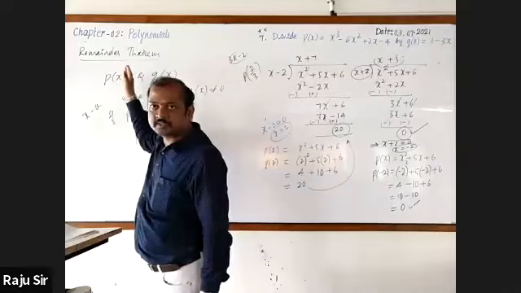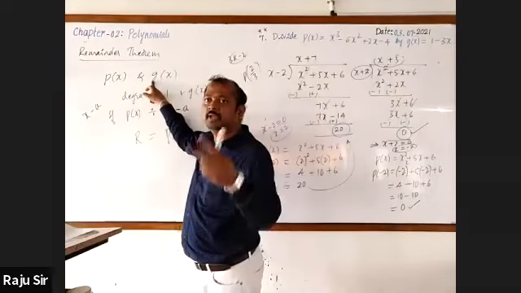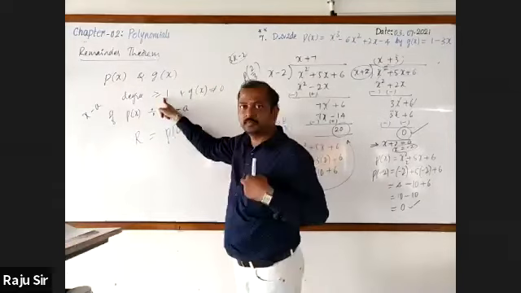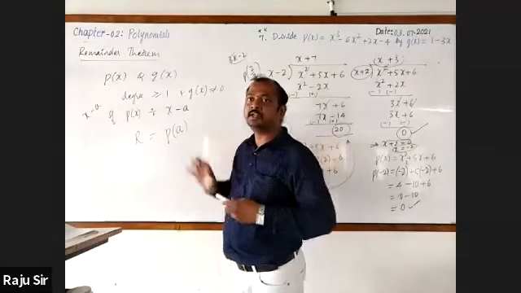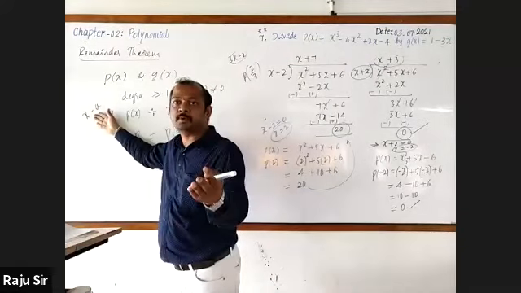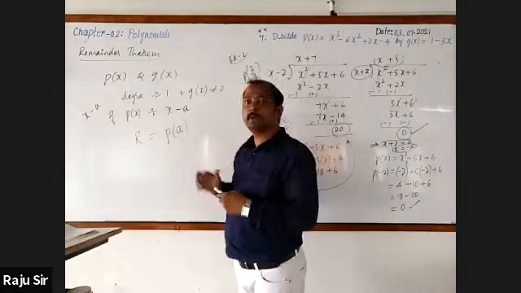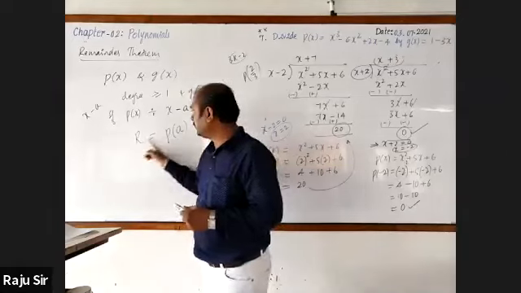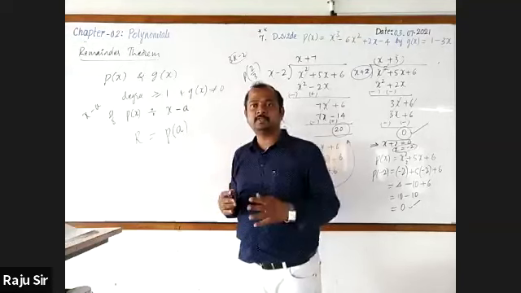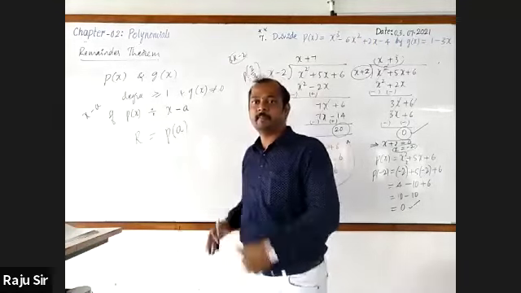Remainder theorem states that let P of x and G of x be any two polynomials of degree greater than or equal to 1 and G of x is not equal to 0. Let us assume that x minus a is a linear polynomial. If P of x is divided by x minus a, then the remainder is P of x. Statement is very simple.